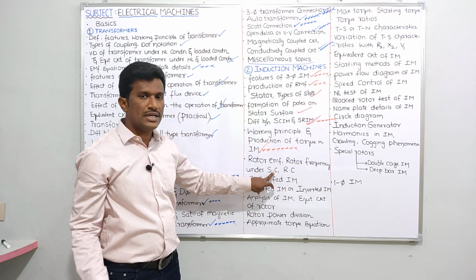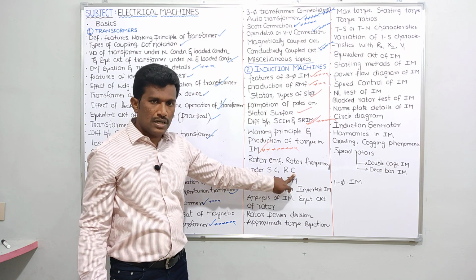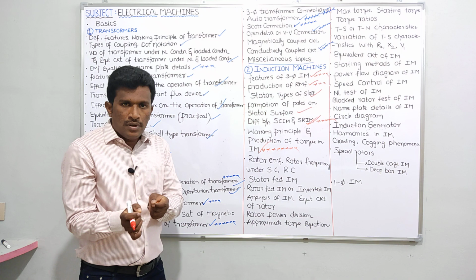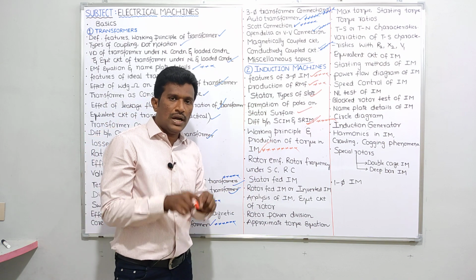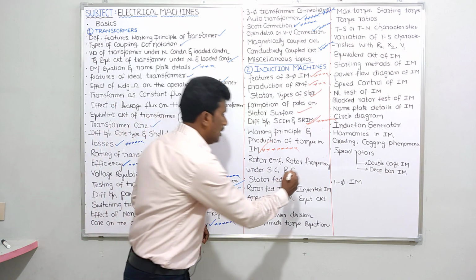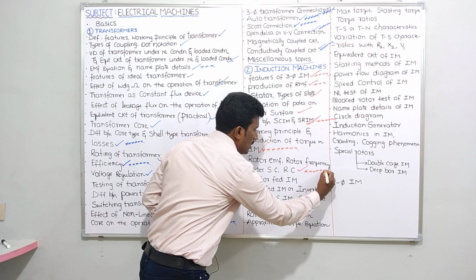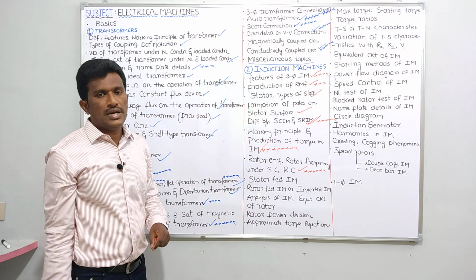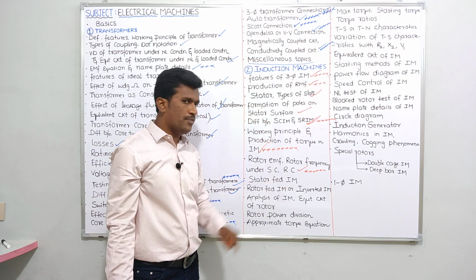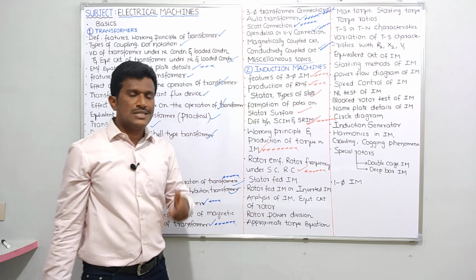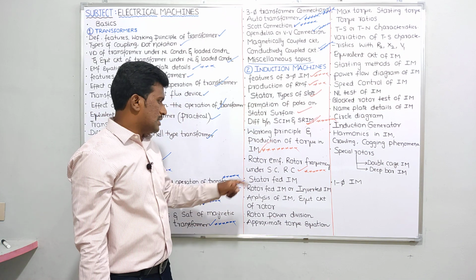Next, here rotor EMF and rotor frequency under starting condition. SC means what? Simply I can write starting condition. Starting condition I'll write as SC, and running condition. What is the rotor frequency under starting and under running condition? What is the rotor EMF under starting and running condition? So I'll be deriving there rotor EMF and rotor frequency under running condition and under starting condition. So this topic is very important. In this topic we will be discussing some formulas. Those formulas are very important. Okay. And next,